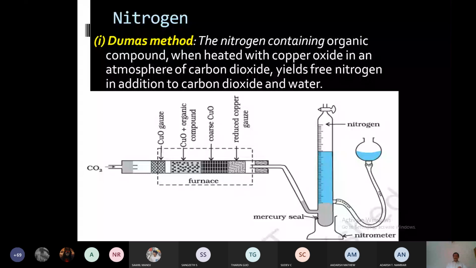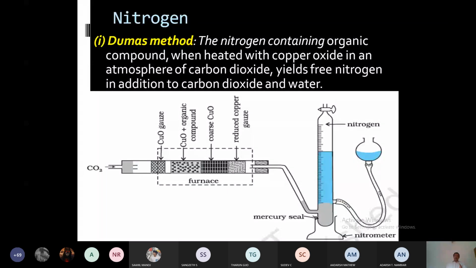If the conditions are very high temperature and pressure, then there is a chance for the oxidation of nitrogen also. However, the gases produced will pass through copper gauze. So if there is any nitrogen in the oxidized state, that copper gauze will reduce that oxide of nitrogen to nitrogen. So here in this experiment, what is happening?